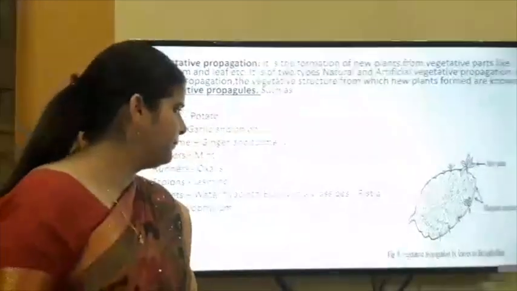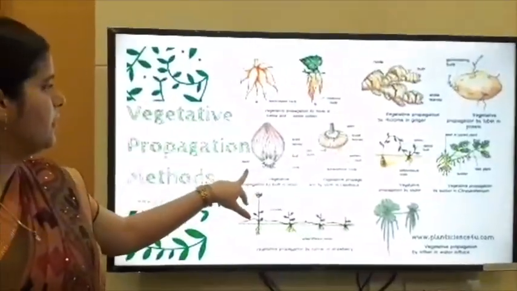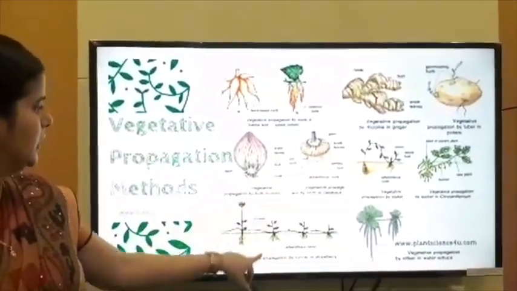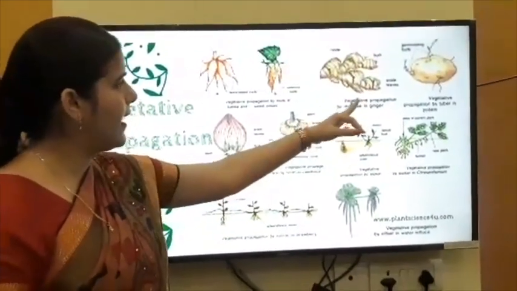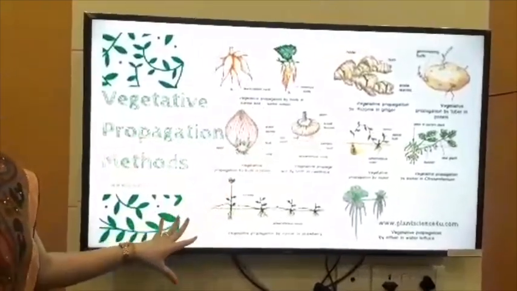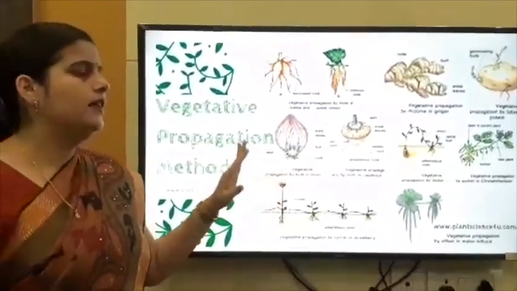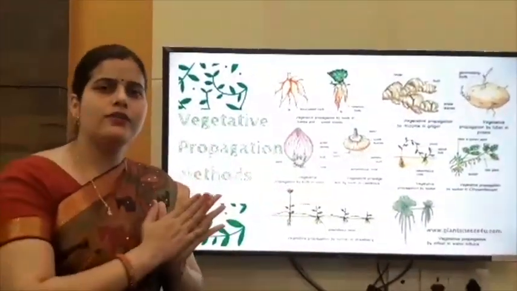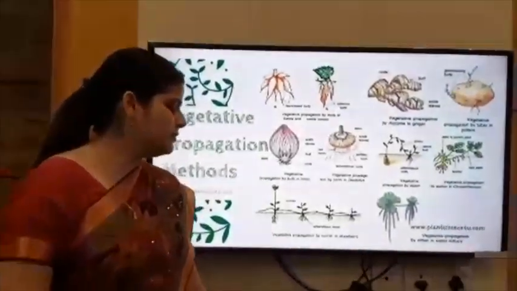Just like this, onion, garlic, potato, ginger, all these are vegetative propagation methods. A new plant forms from the vegetative parts of the plant like roots, stems, leaves, etc.